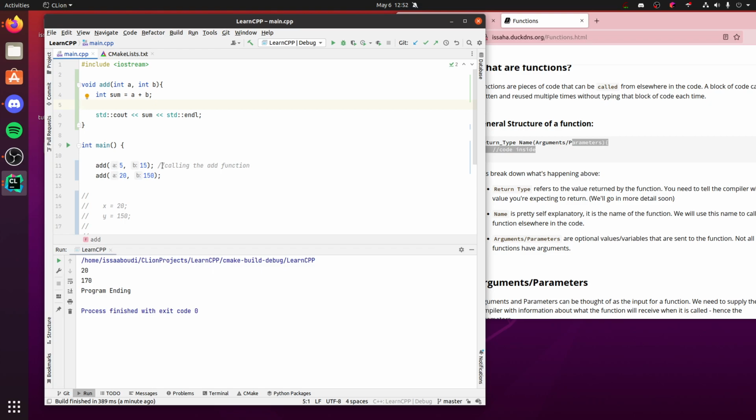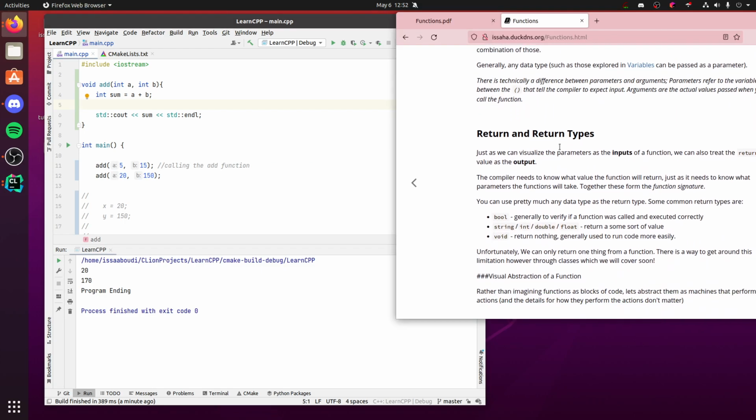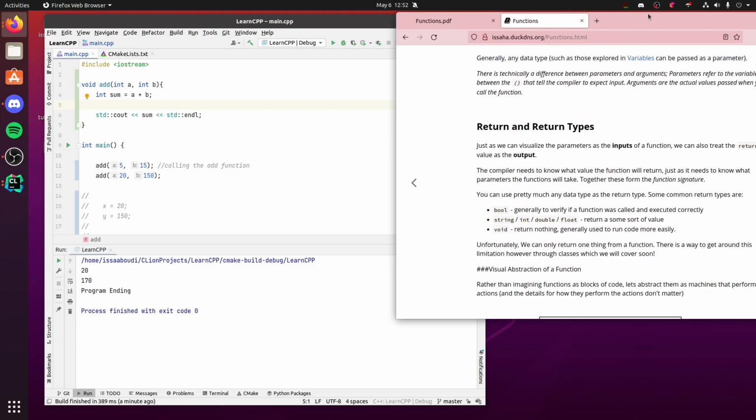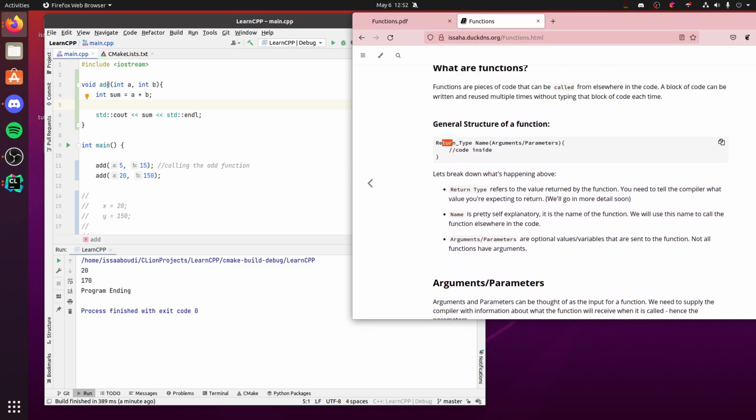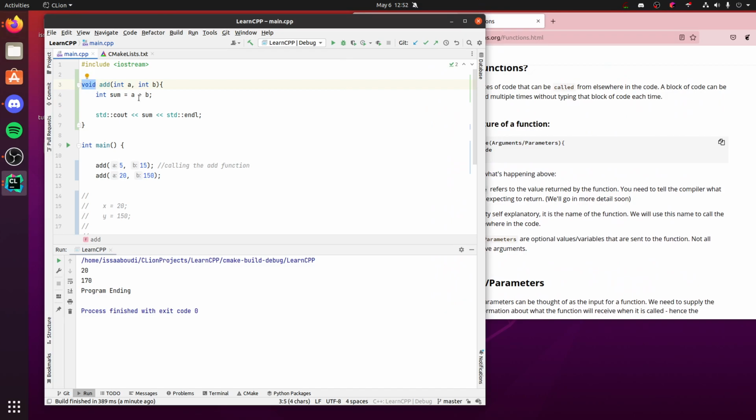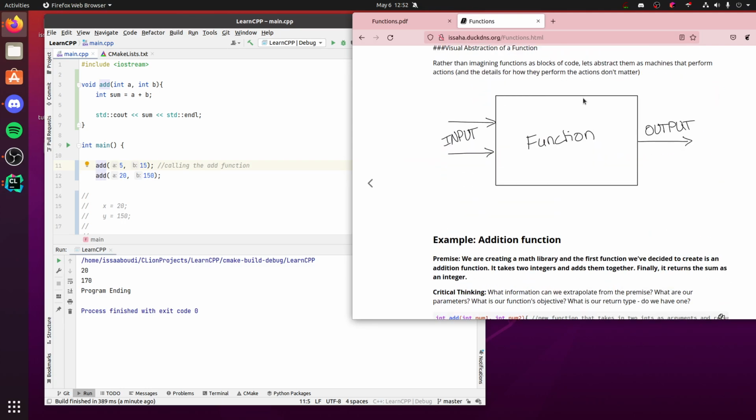Now, the next thing I want to talk about is this idea of return. So we talked about return types, and I made it void. So basically what I was saying is, hey, function, I'm not going to give anything out. I don't want you to give anything back. So when we call it, with this little drawing I made, we can think of a function as inputs and outputs.